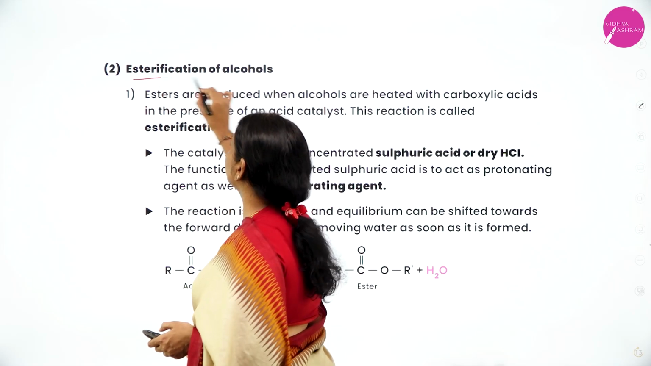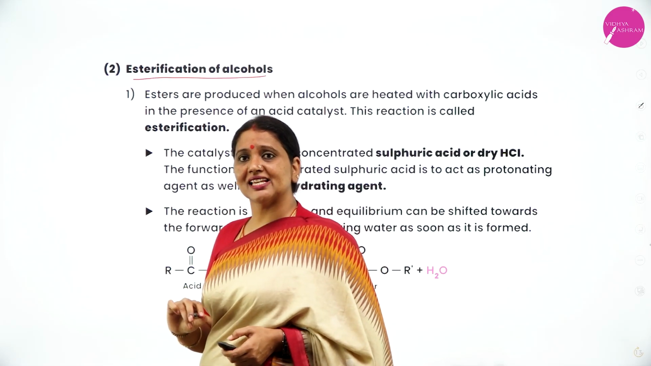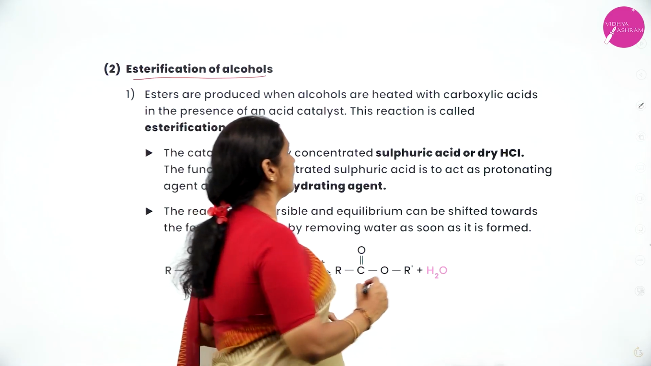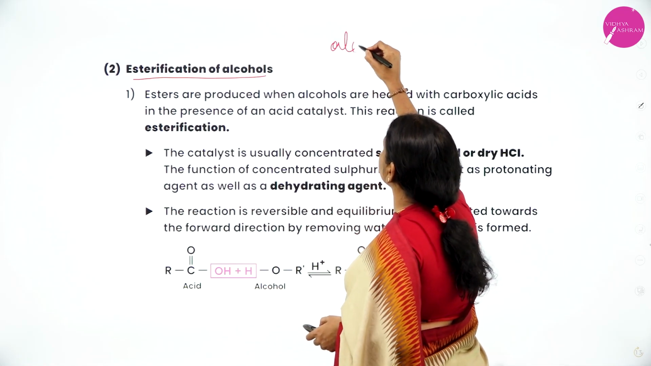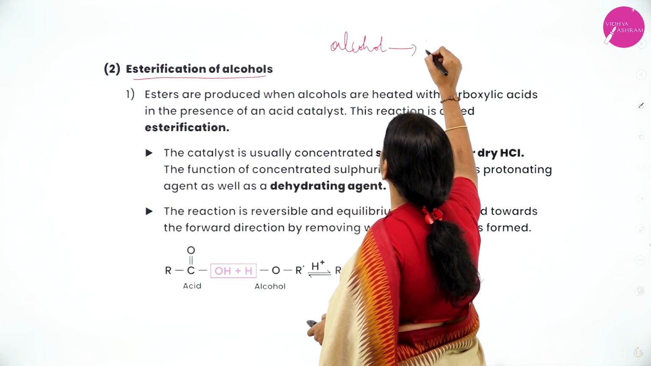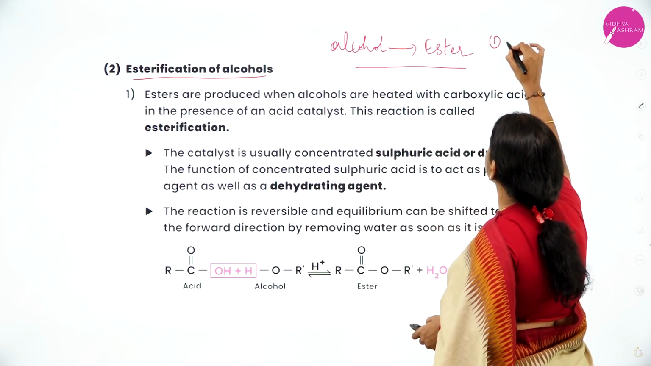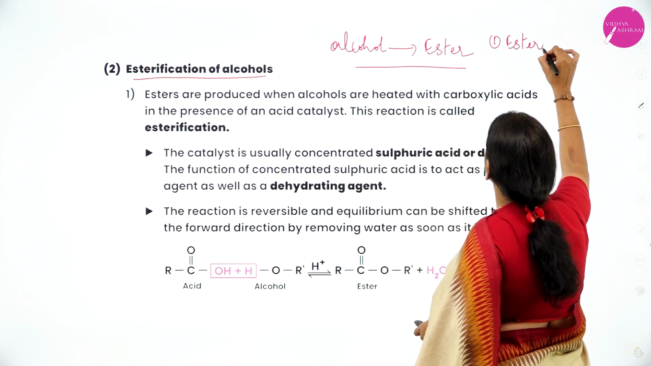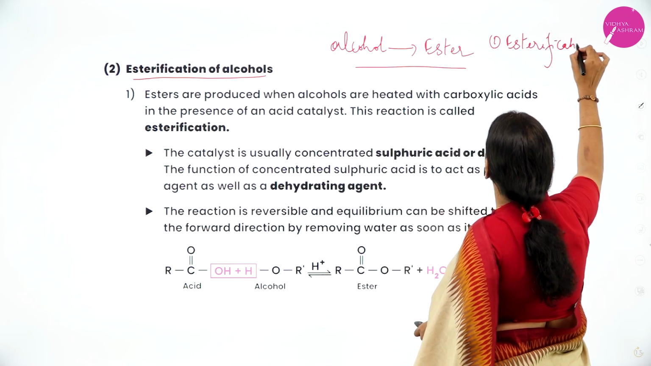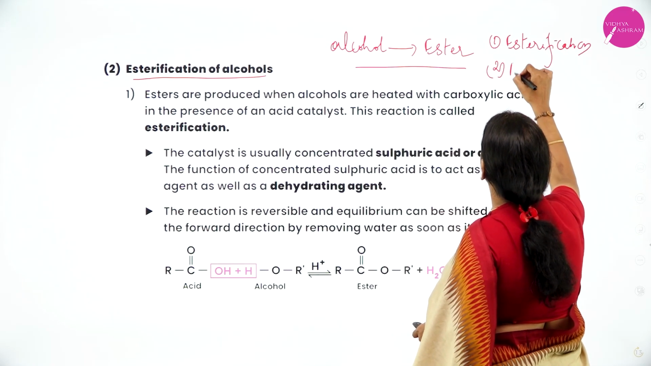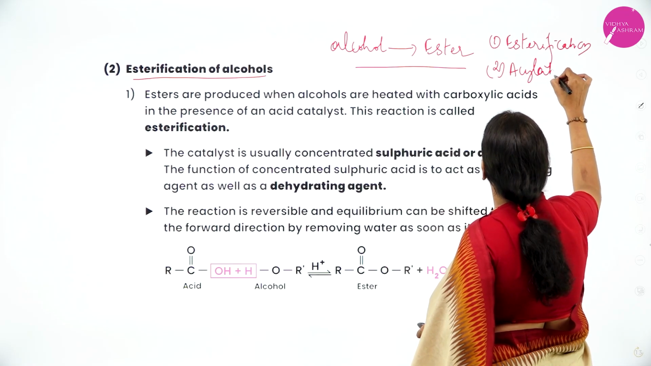Next, esterification of alcohol. What is esterification? Alcohols are converted into esters. We want to convert alcohol into ester. How do you convert alcohol into ester? Alcohol can be converted into ester by two reactions. One is esterification, the second one is acylation or acetylation.